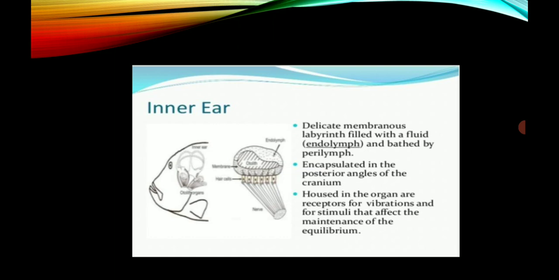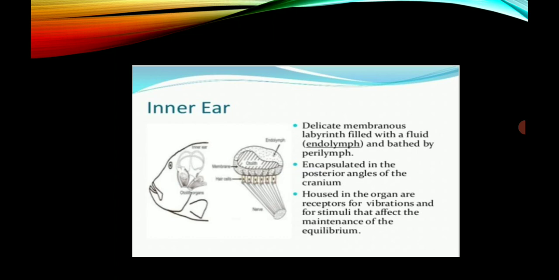Now here is the inner ear. This is the diagram of the inner ear. Various hair cells are present here. This diagram shows the head region, and the second diagram shows the internal ear, with the otolith present in the innermost layer.